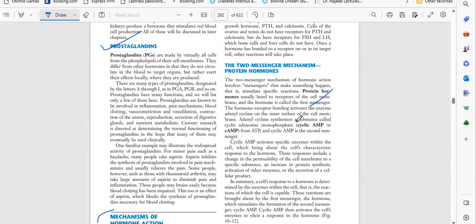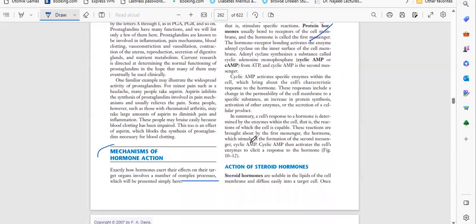Adenyl cyclase synthesizes cyclic adenosine monophosphate from ATP, and cyclic AMP is the second messenger. Cyclic AMP activates specific enzymes within the cell, which bring about a cell's characteristic response to the hormone. These responses include a change in the permeability of the cell membrane to a specific substance.